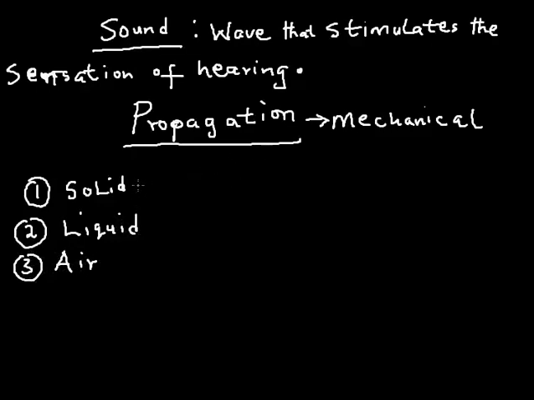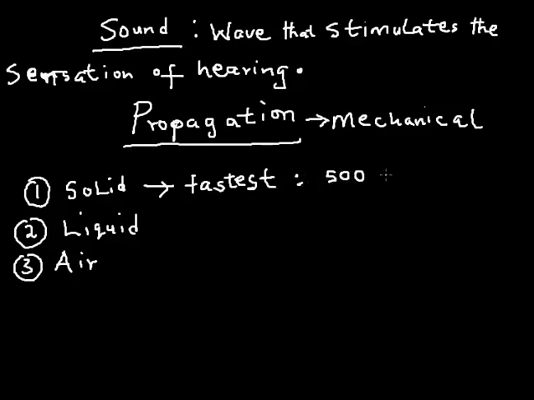Now, the speed of sound is actually fastest in solid, with a velocity of approximately 5,000 meters per second.